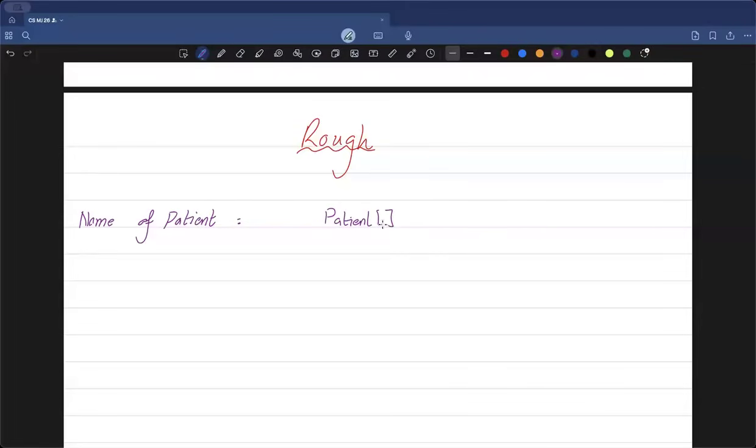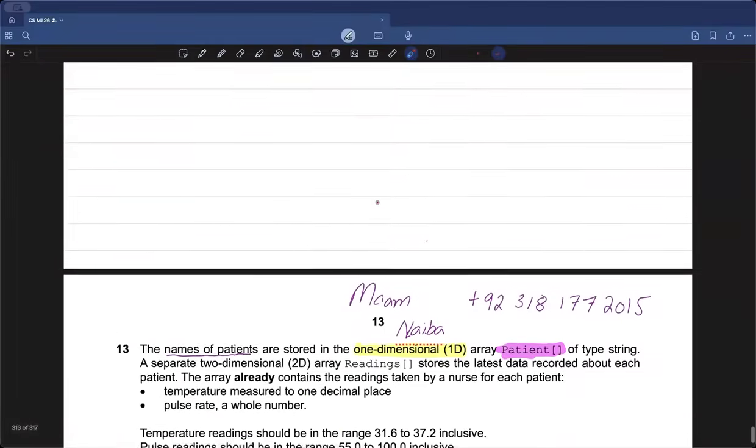So now I know that everywhere in the question, wherever it says that you need to output the name of a patient, or you might want to access the name of the patient, you don't need to think, do I need to take an input for it? No, I have clearly mentioned that wherever I see the words name of patient, this means I need to refer to the array which has the name of patient. Now let's go on to reading the next line.